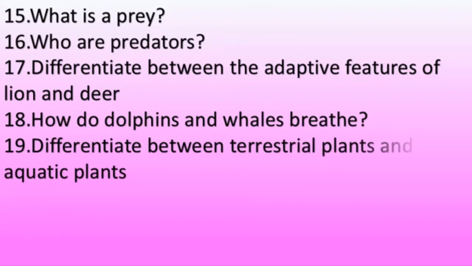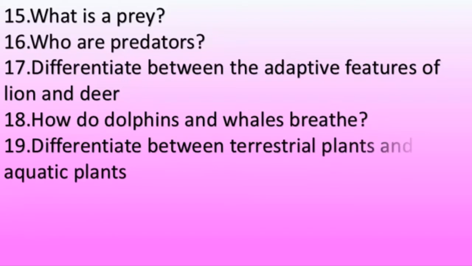Now talking about the terrestrial plants, the roots play a very important role in the absorption of nutrients and water from the soil. But in aquatic plants, roots are much reduced in size and their main function is to hold the plant in place. So your first point in the differentiation should be about the roots of terrestrial plants as well as aquatic plants. That's given in your textbook, page number 86.